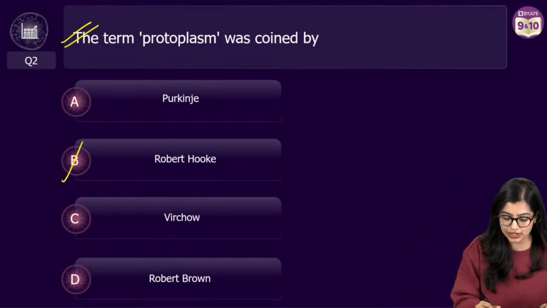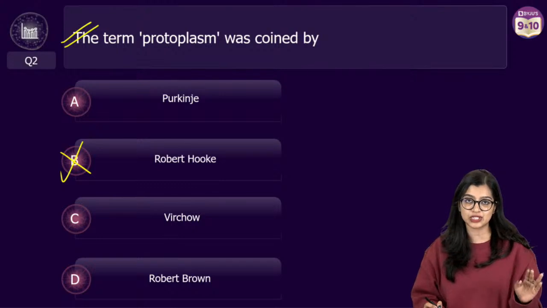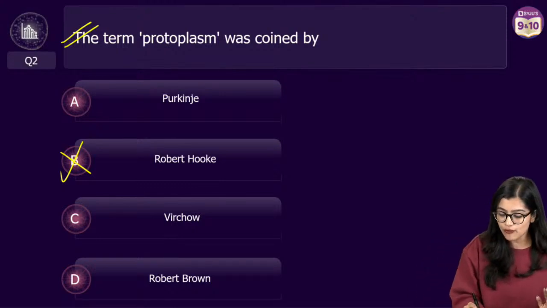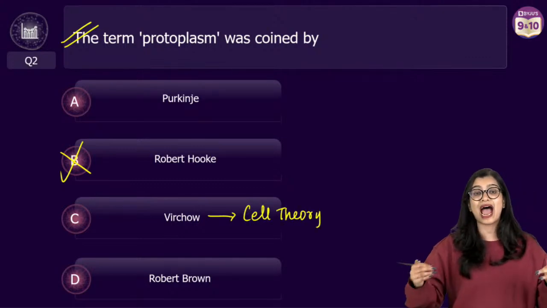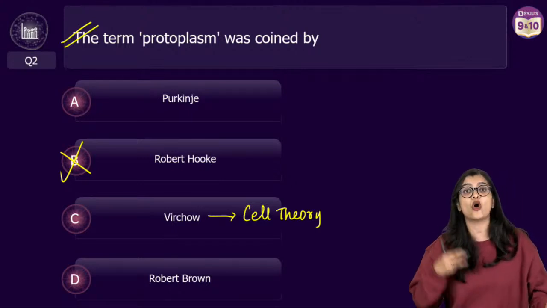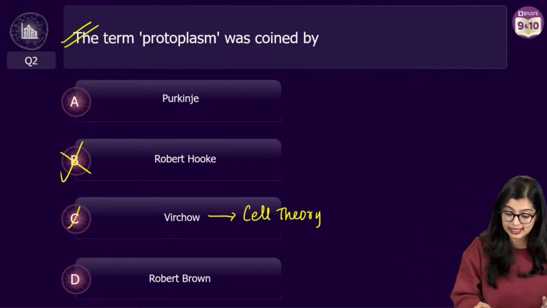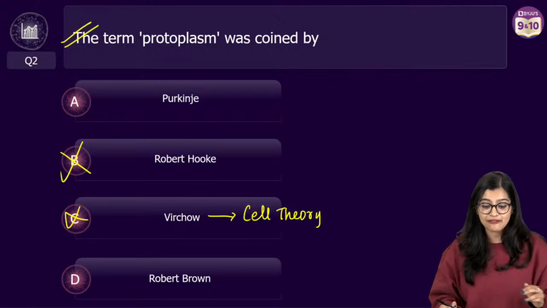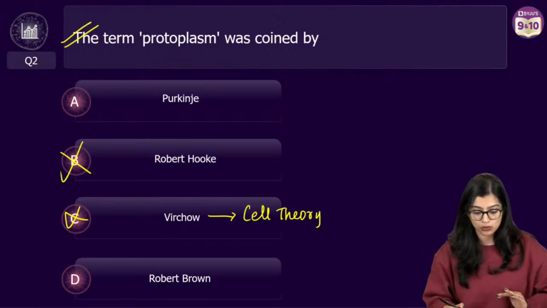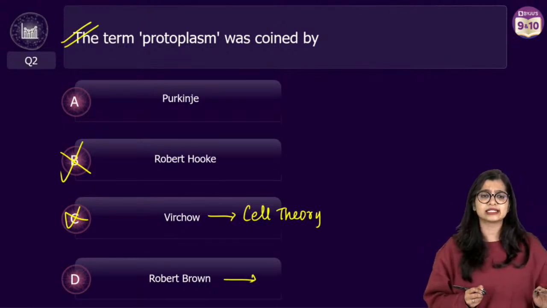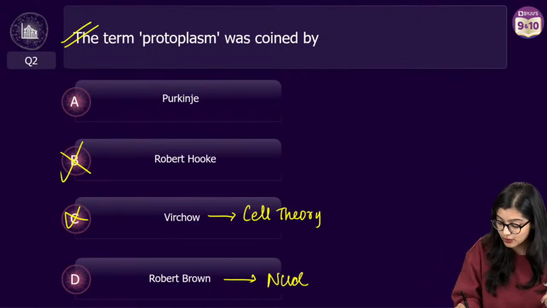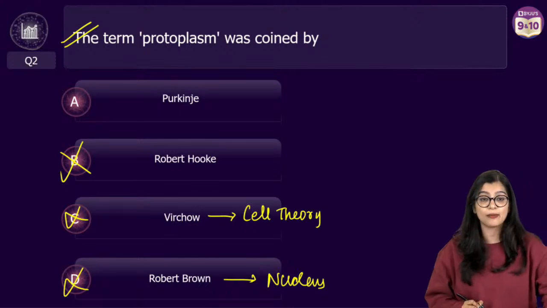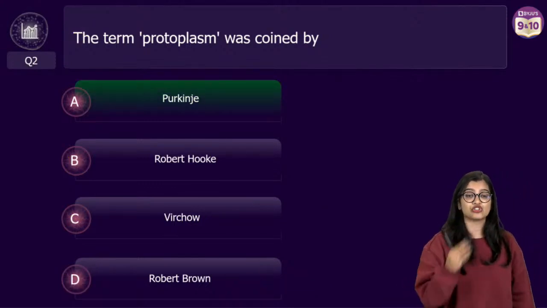We just discussed that Robert Hooke coined the term cell, so it's not Robert Hooke. Virchow had a very important role with respect to cell theory. He added a point to the cell theory where he said all cells arise from pre-existing cells, so it can't be him. We are left with Purkinje and Robert Brown. What did Robert Brown discover? Exactly, very good Ankita. Robert Brown discovered the nucleus, so it can't be Robert Brown either, which means it is Purkinje.